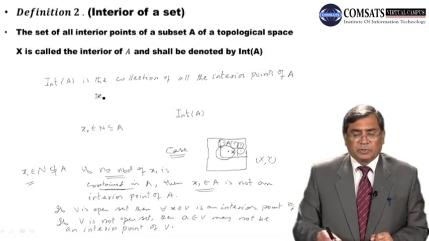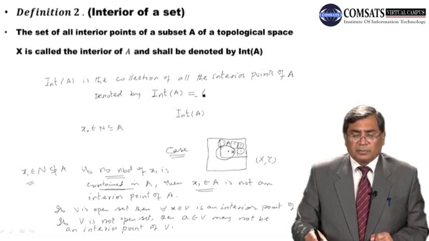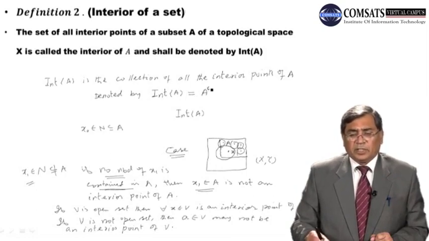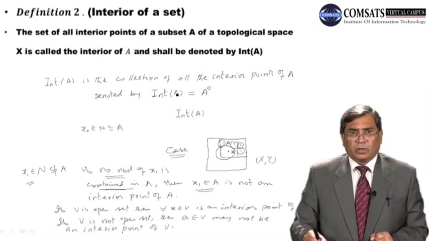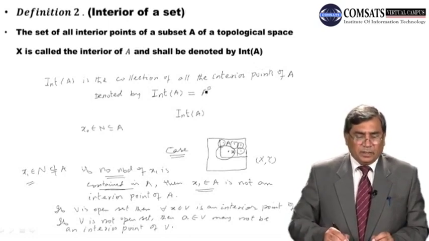The symbol we use for it is INT, taken for interior, and in brackets we write the set whose interior we take. Some books, dear students, also write A with a circle on top to mention it. This notation is also used in different books. Most of the time in our study we will write int of A, but this is for your information that some books write the interior of A as A with a circle on the right upper corner, right? So this is the interior of a set.